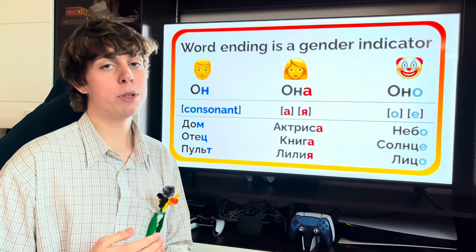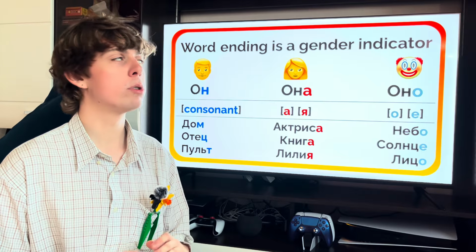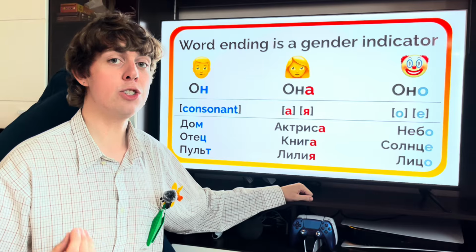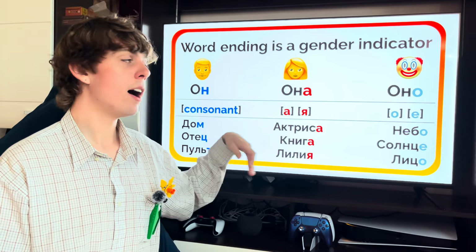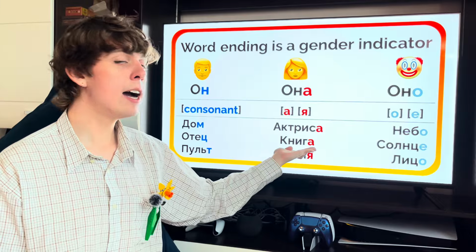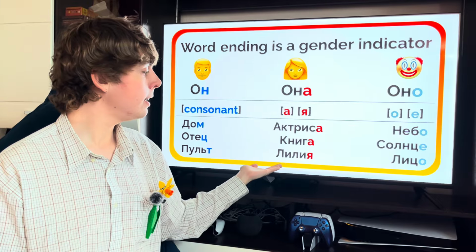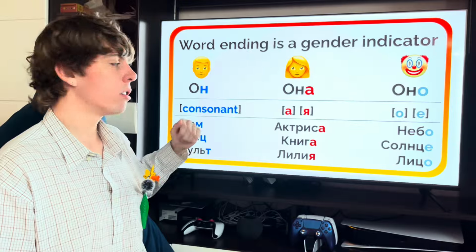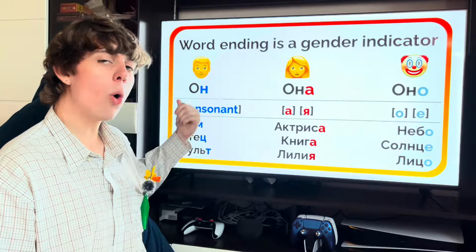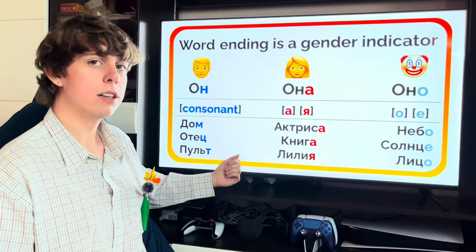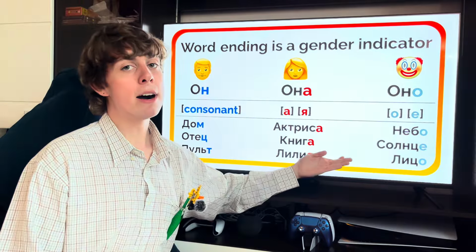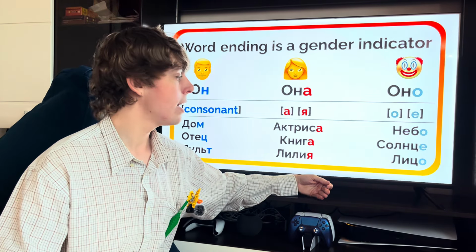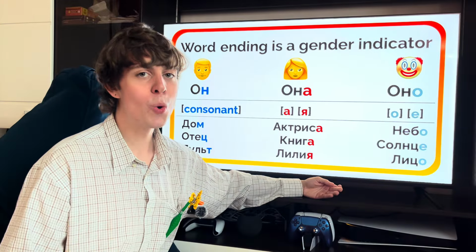This rule will help you to define the gender for almost all of the Russian nouns. The ending of the word tells you the gender. Актриса. Она. Книга. Она. Лилия. Она. Дом. Он. Отец. Он. Пульт. Он. Небо. Оно. Солнце. Оно. Лицо. Оно. Let's sum up.